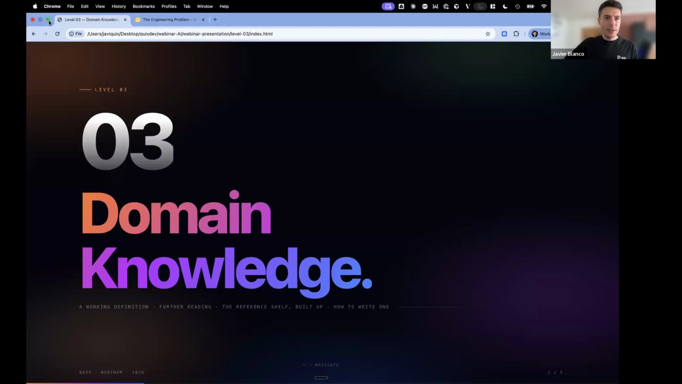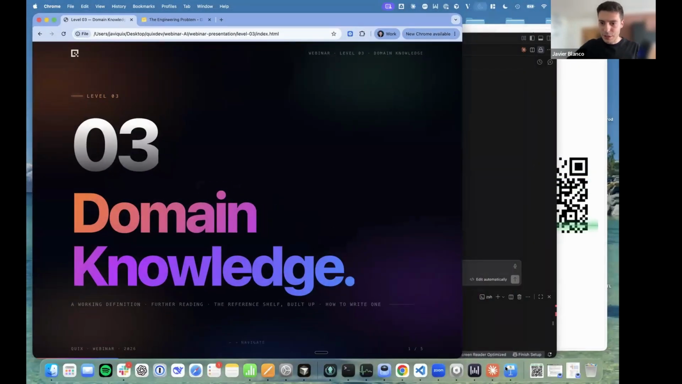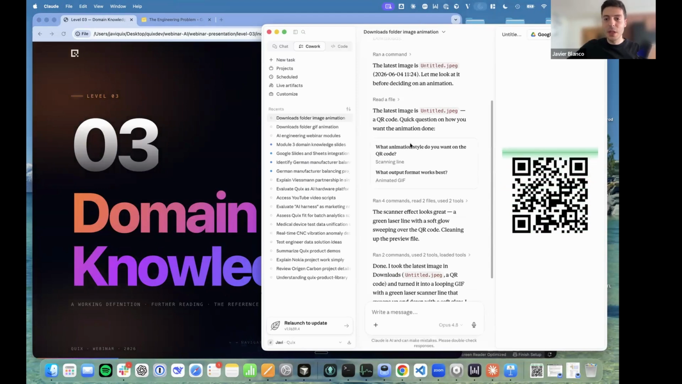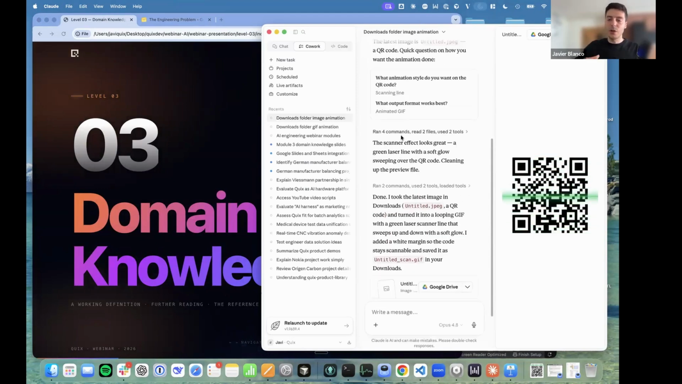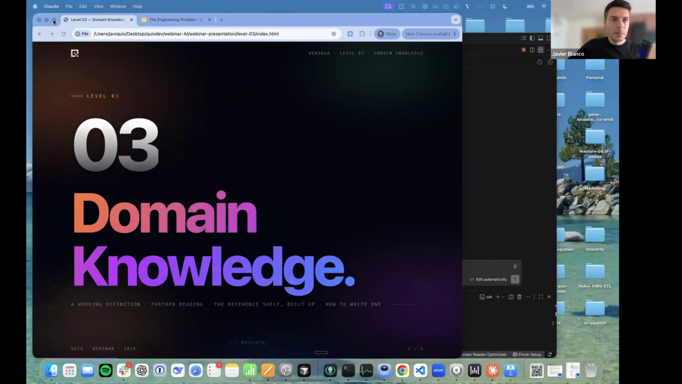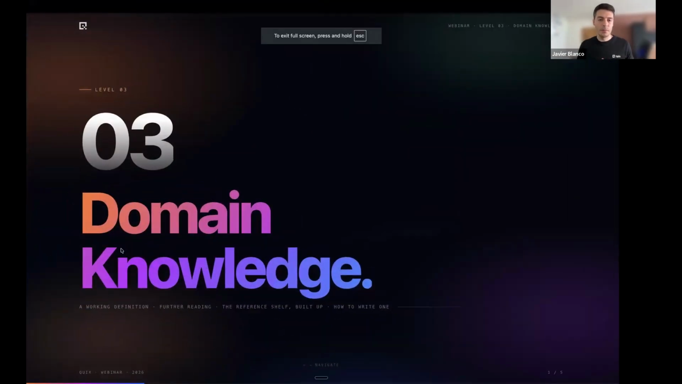By the way, before we start that, I'm curious to see if our Cloud desktop finished. Yeah, well, it's a bit silly, but the latest thing that I had was a QR. It has created that little animation. But yeah, the idea here, remember, was that there are already many tools for you to try agentic AI locally. Back to the presentation. We are at level 3.